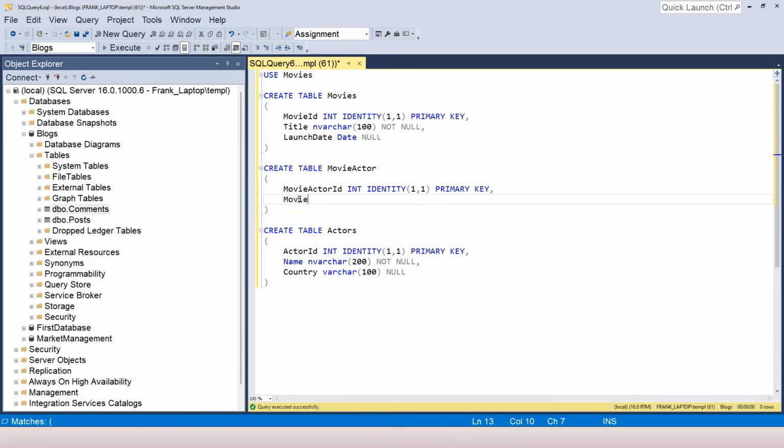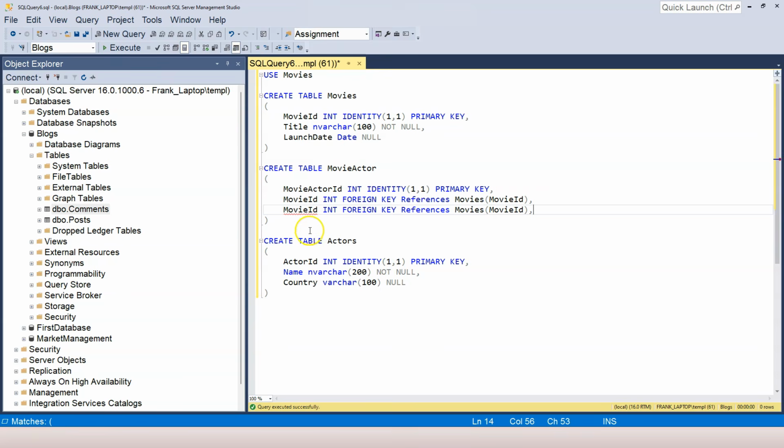So here, I'm going to say movie ID. This is an integer, and this is going to be a foreign key. And this foreign key references which table? The movies table on the movie ID column. Again, the same thing is going to happen on the right-hand side, which is the actor table. So I'm going to say actor ID. And then it references the actors table, and the column is going to be actor ID.